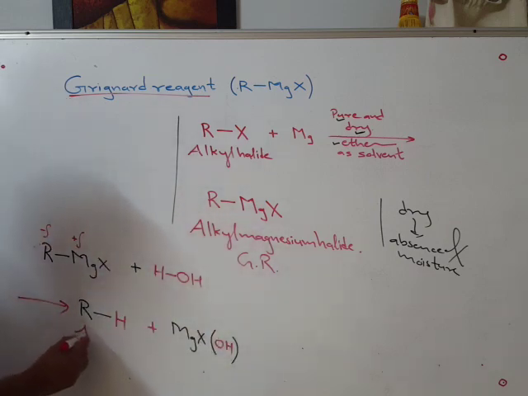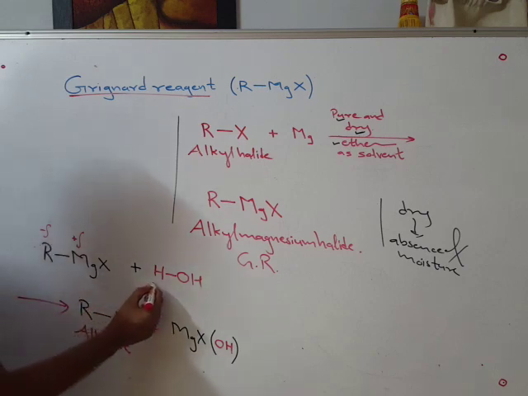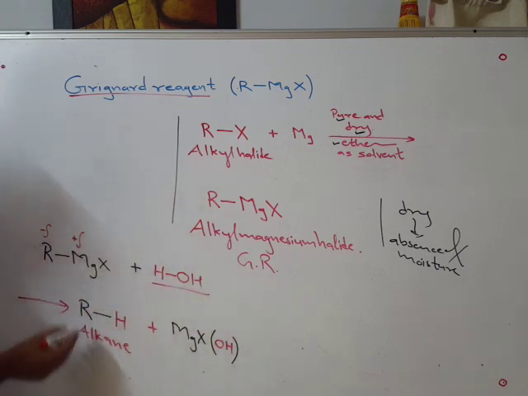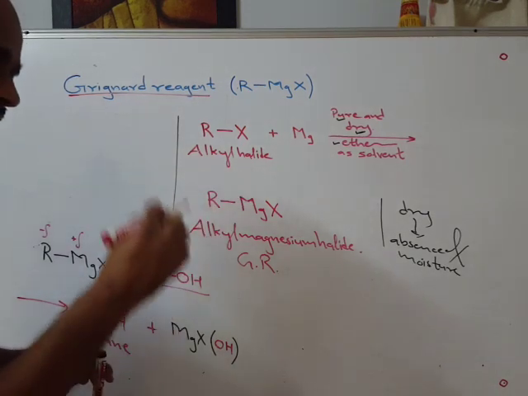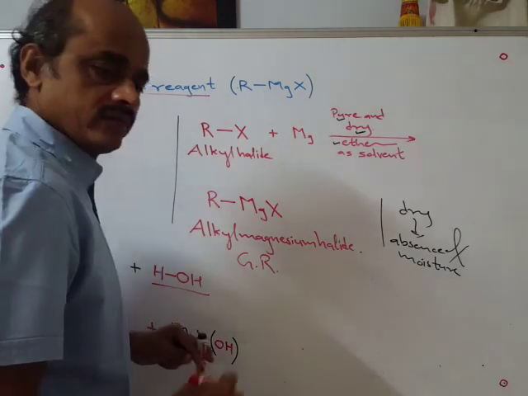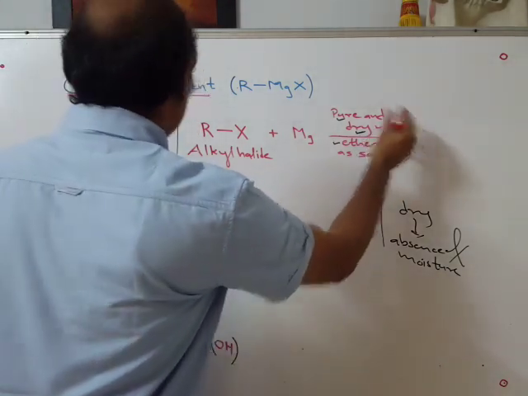So this is alkane. So with water, Grignard reagent decomposes to give the corresponding alkane. So we cannot use water, even a trace amount, and therefore dry is important.